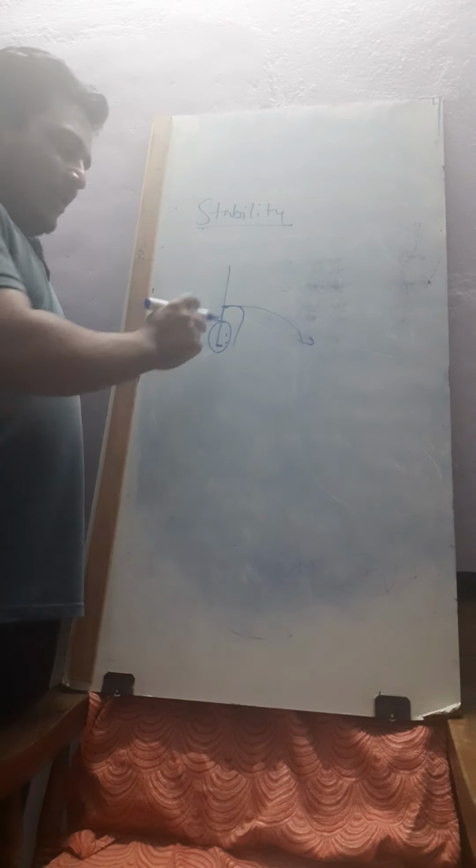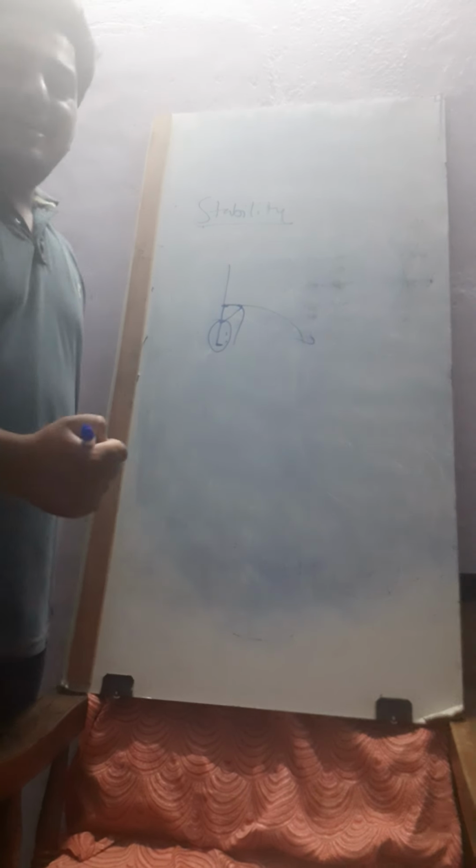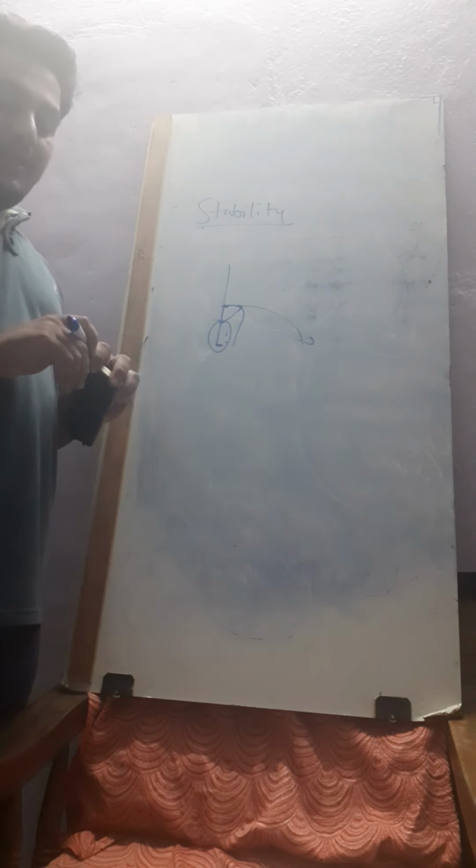What happened? Your center of gravity is completely present with the legs. Whenever you are trying to stick to the wall, your center of gravity is shifting from one point to another point. It is shifting from here to here. That's why you are falling backward, and that's why you are falling in the forward direction. This is about your stability, how the center of gravity is shifting from one point to another point.